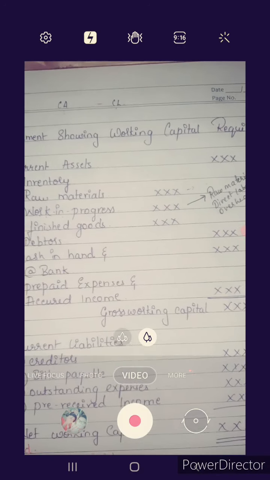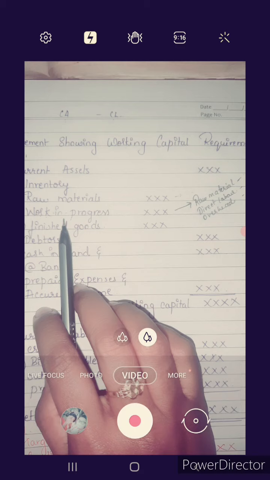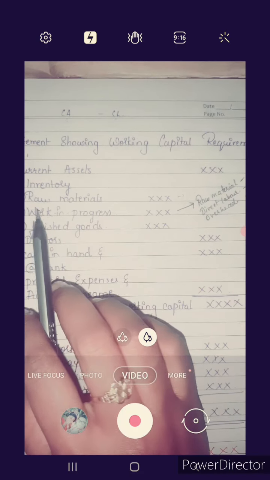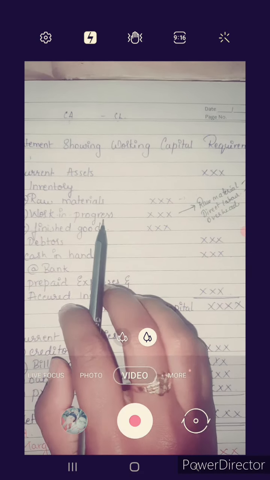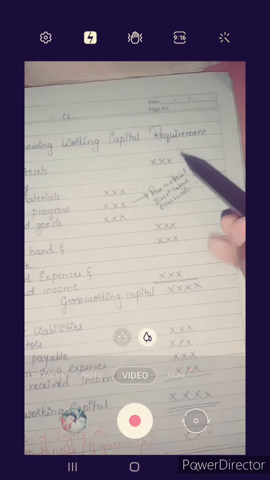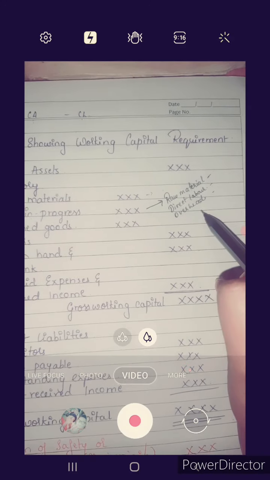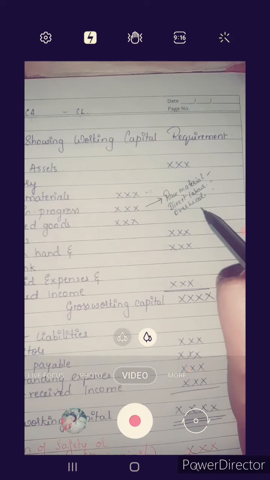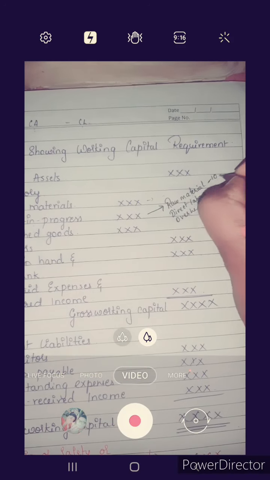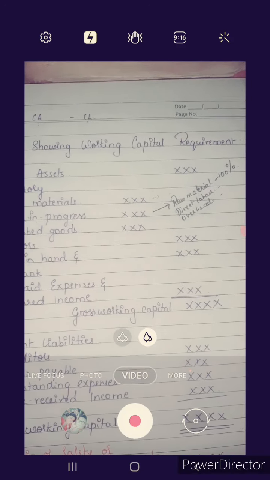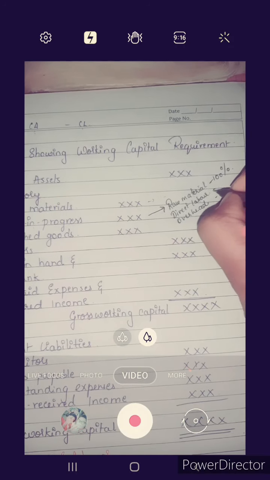As I say, if a problem gives details related to work in progress, we know it includes raw material, labors and overheads. Raw material is always consumed 100%, and x% of labor and y% of overheads, whatever is given in the problem.